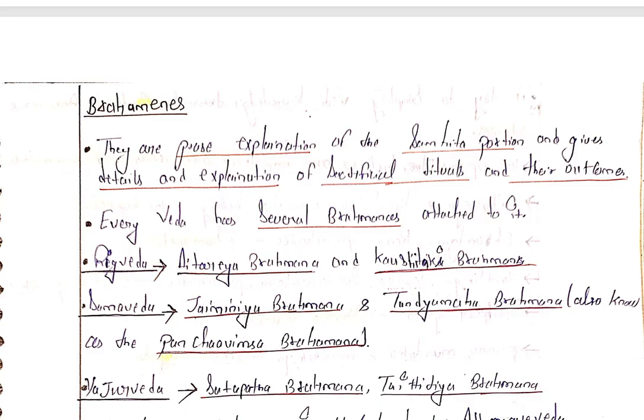In the early Vedas, most of the Brahmanas are attached to them because they define things word to word, like a dictionary in present time. A dictionary defines a particular word in a very clear manner. So that's the reason one Veda has lots of Brahmanas, because they define the Vedas in a very clear and simple manner.